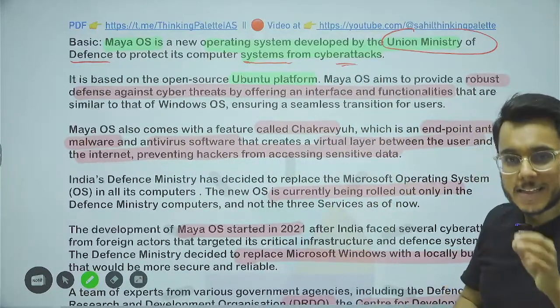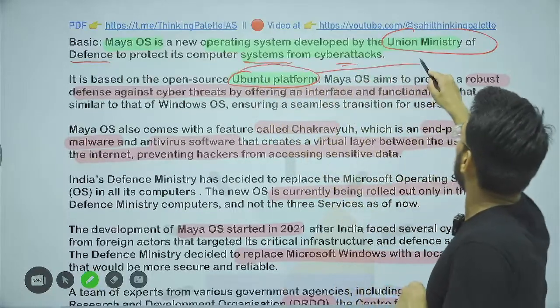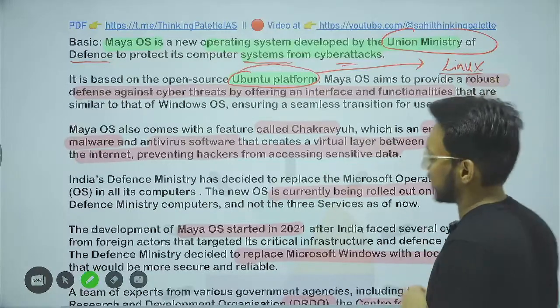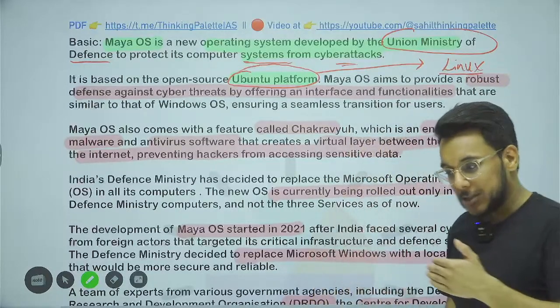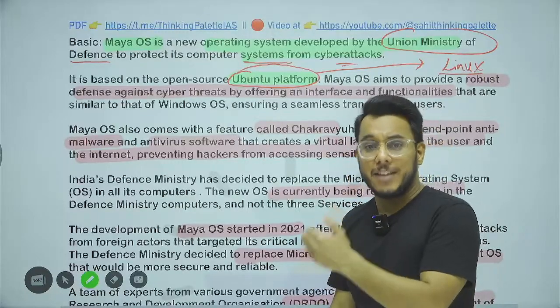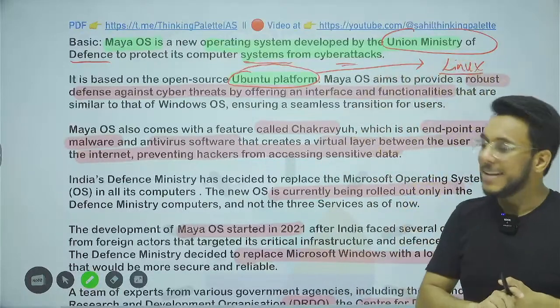Now this is based on the Ubuntu platform, and the Ubuntu platform is based on Linux. So we have for example Microsoft, then we have Apple's iOS, then we have Linux. So it is based on the Ubuntu platform, which is based on Linux.